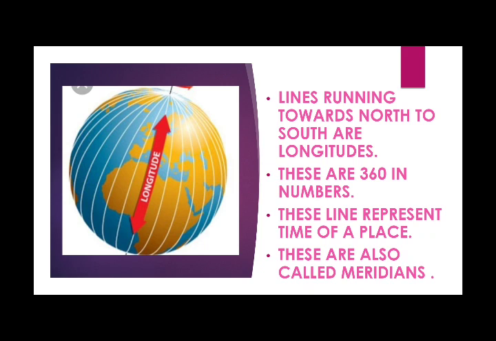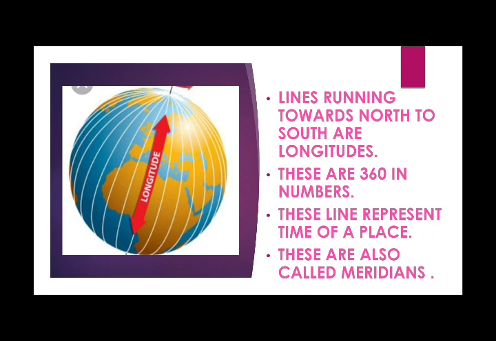Longitudes are the lines running from north to south. These lines are imaginary and there are 360 of them. These lines represent the time of a place. Why are these lines important for us?